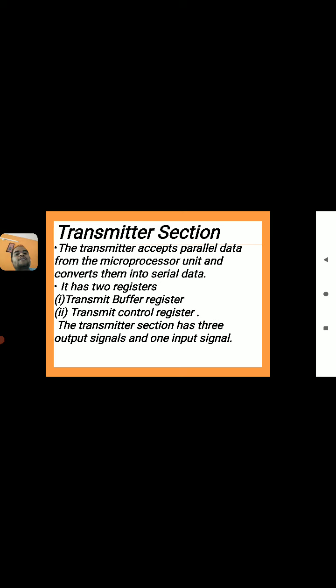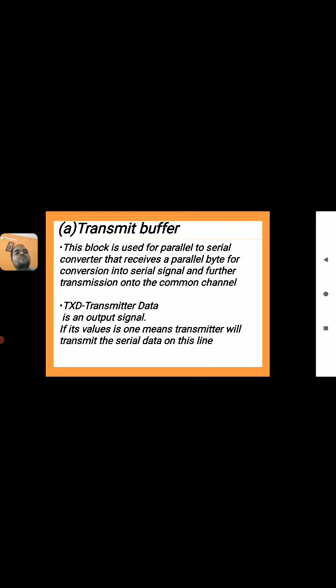The transmitter section has three output signals and one input signal, so you have to remember: one input and three outputs.